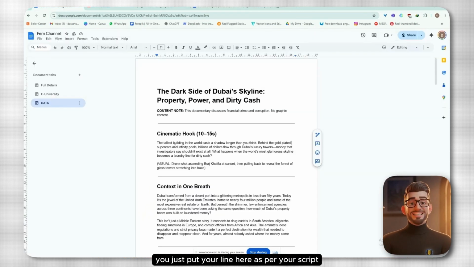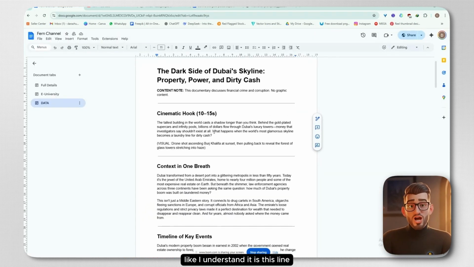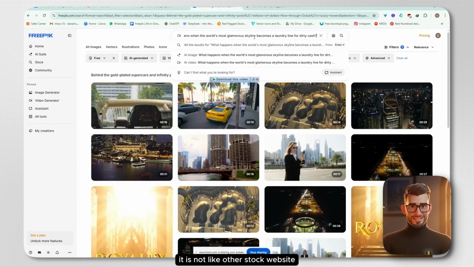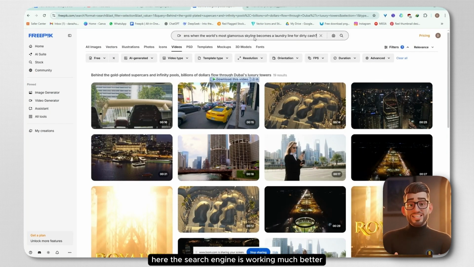You just put your line here as per your script. Like I understand it is this line. What happens when you just copy this and then paste it here? The best thing about Freepik is that its search engine is very good. It is not like other stock websites. Here, the search engine is working much better.